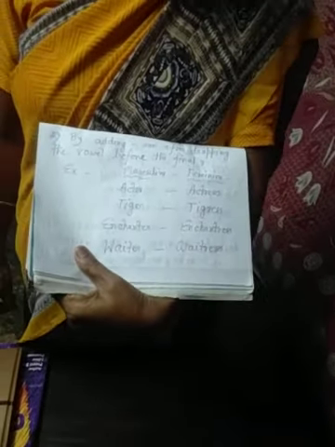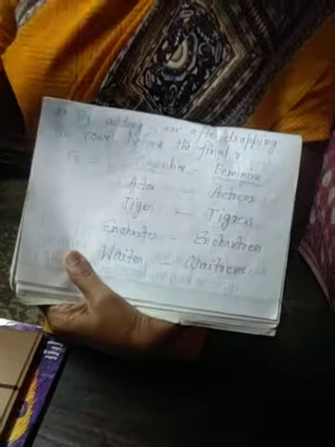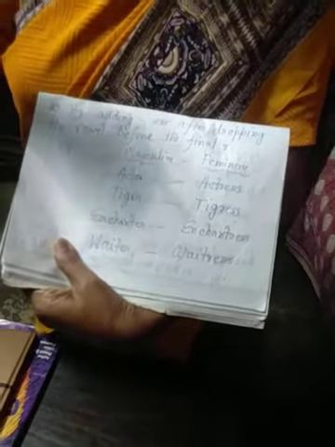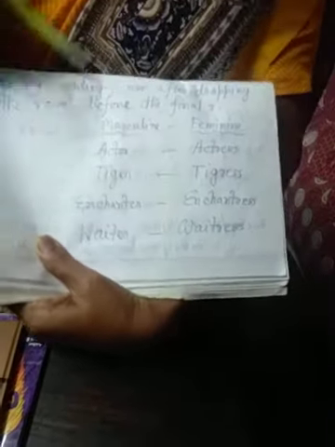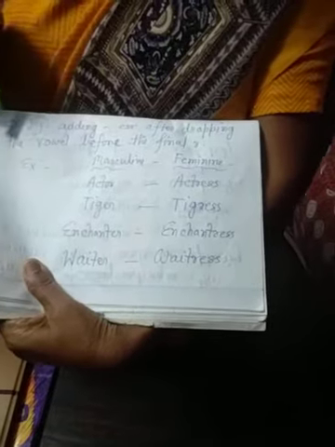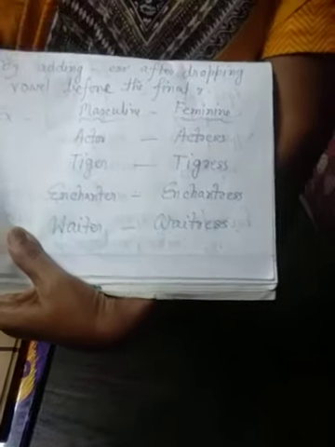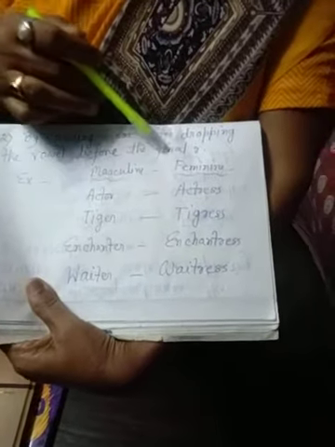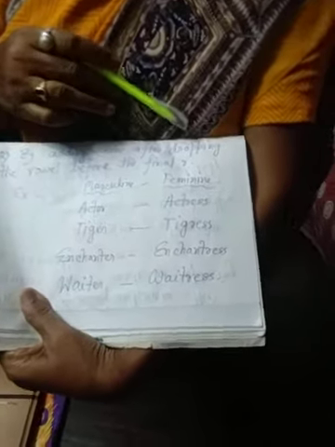Okay. Number 2 rule: by adding ESS after dropping the vowel before the final R. If any word ends with R and before R there is a vowel, you totally omit the vowel, keep the R, and after this you add ESS. That is actor, masculine; feminine, actress.